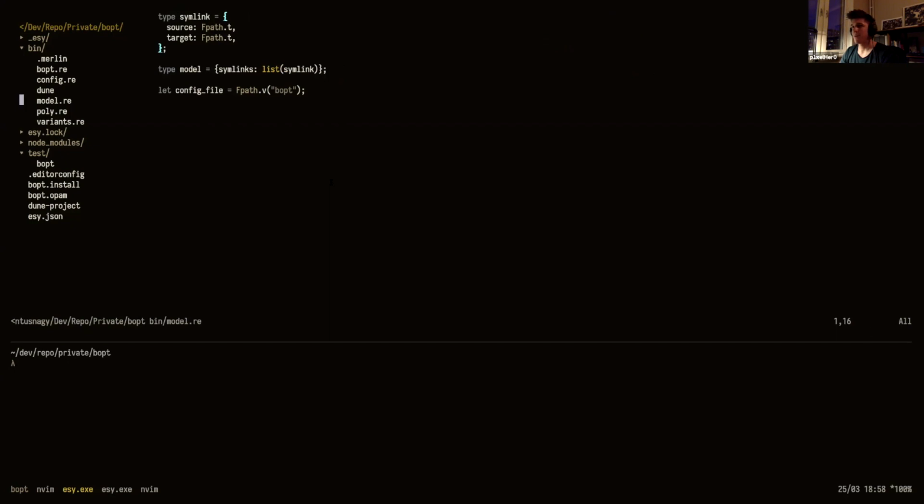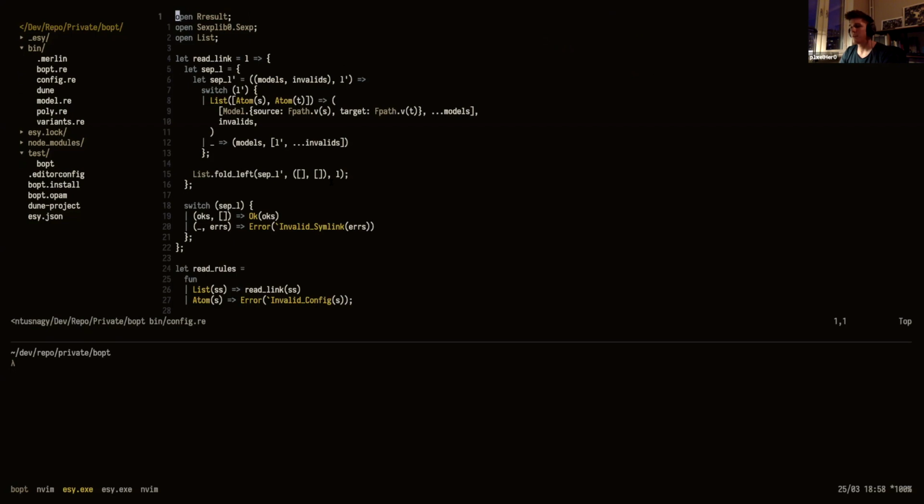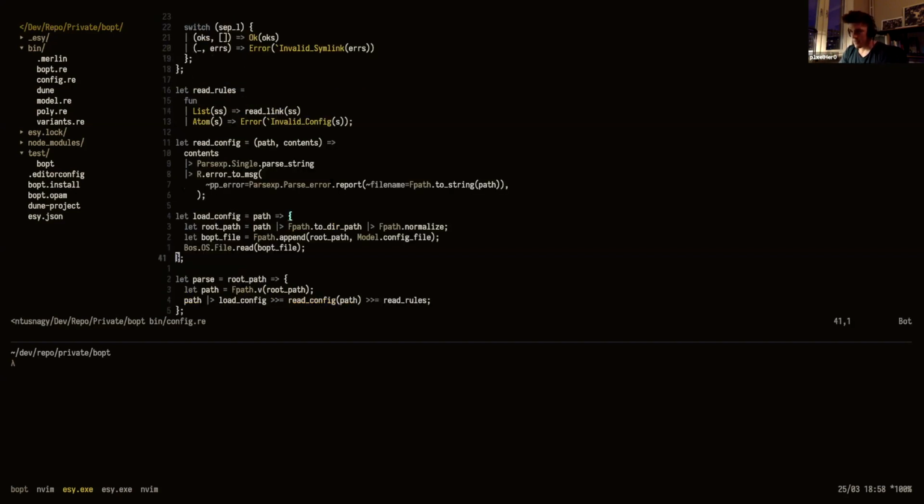So the first thing, this code is going to look a bit overwhelming for some, if you're new to this. If you're a professional Reason developer, you'd be like, oh, that's easy. But what I want to show here is the concept of polymorphic variants. We don't need to look at all the implementation details, but we can look at the types, and we can learn something from looking at the types.